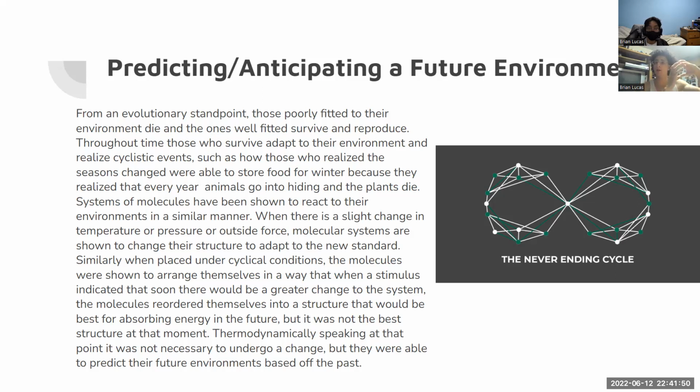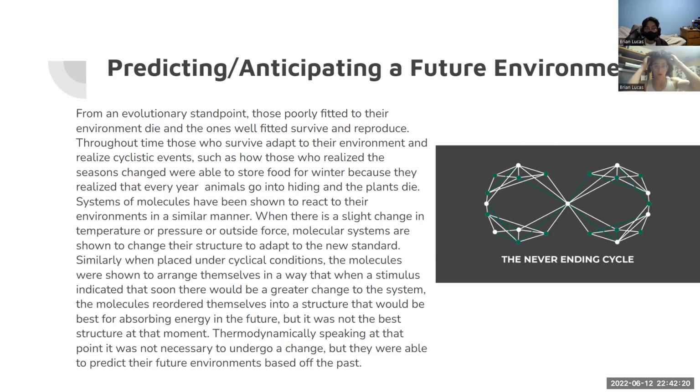But what the molecules realized is if they harvested in this one, it would then be best when they oscillated the next frequency. It would then be a better chance of getting into a better structure here, and then a better final structure. So molecules were able to realize, I don't know if realize is the right term, but they were able to reorder themselves into a structure that would be best for absorbing energy in the future, even if it wasn't the most thermodynamically favorable position at the current moment.